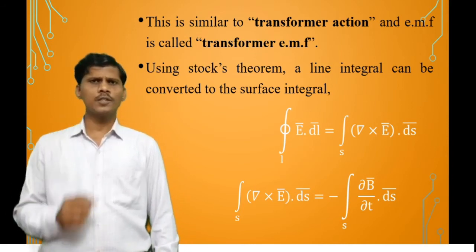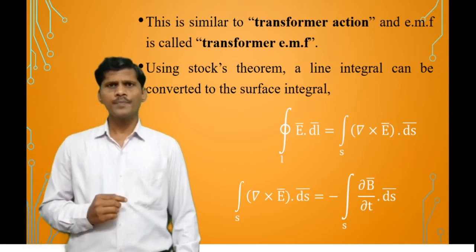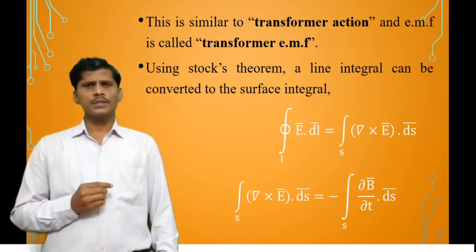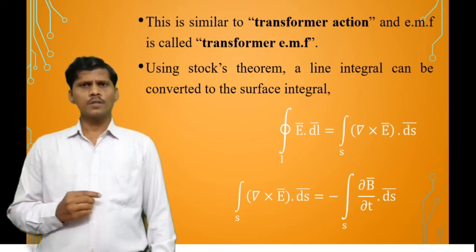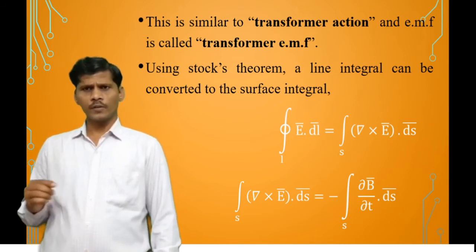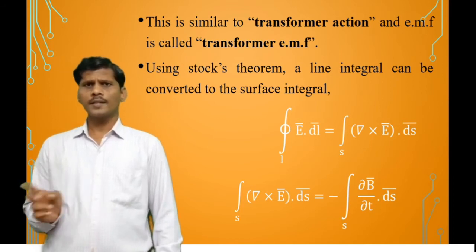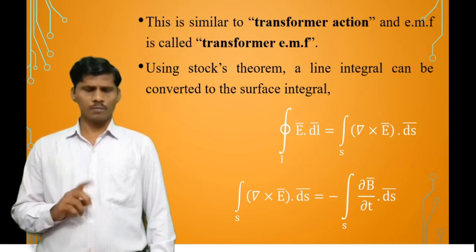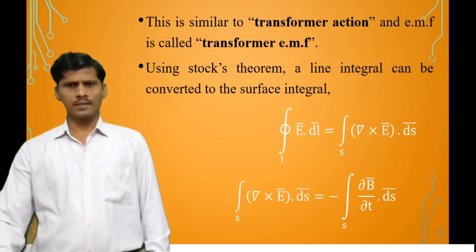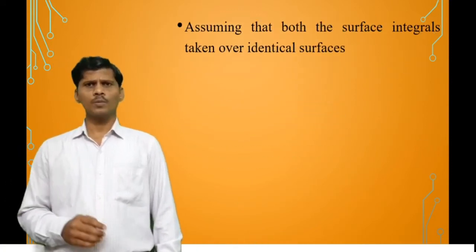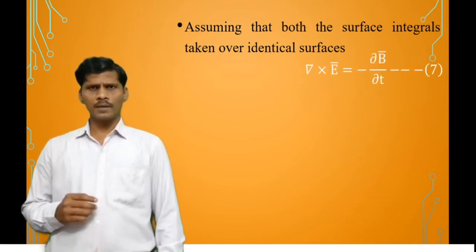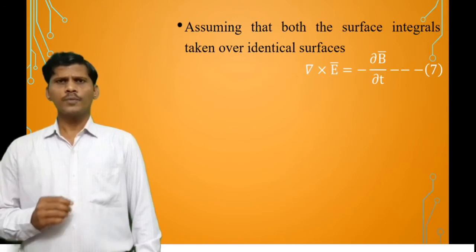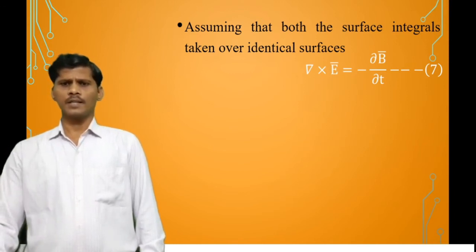Applying this condition into the above equation, open surface integral of del cross E bar dot ds bar is equal to minus open surface integral of dou B bar by dou t dot ds bar. Both sides surface integrals are cancelled. So we get del cross E bar is equal to minus dou B bar by dou t. This is the differential form of the time varying Maxwell equation.